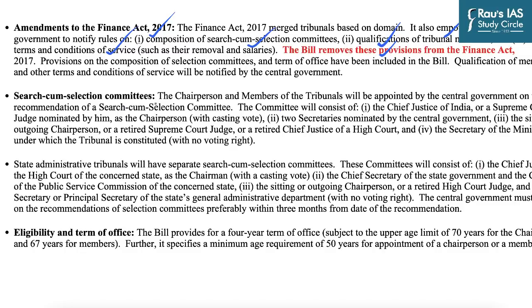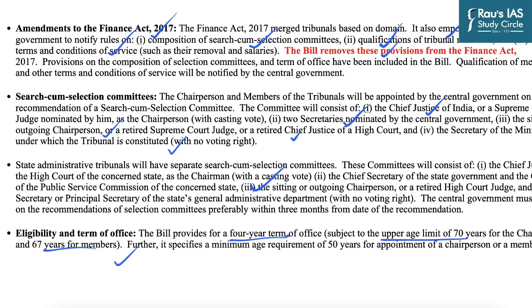Then as far as the search-selection committee is concerned, it will consist of the Chief Justice of India or a Supreme Court judge appointed by him, 2 secretaries nominated by the central government, the sitting or outgoing chairperson, or a retired Supreme Court judge or a Chief Justice of a High Court, and the secretary of the ministry under which the tribunal is constituted. And similar is the case with the state tribunals as well. And finally, as far as term of office is concerned, the bill provides for a 4-year term of office subject to the upper age of 70 for chairperson and 60 for other members. So these are the provisions which are being brought by the new bill.